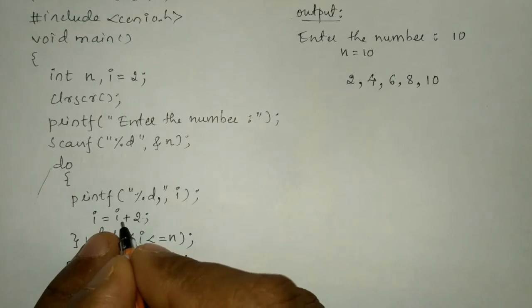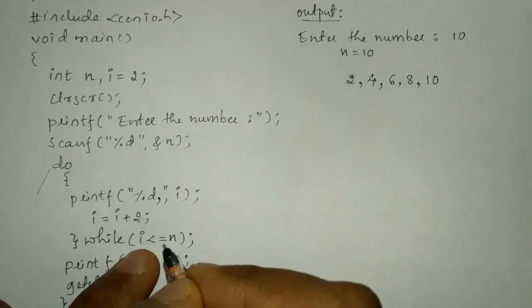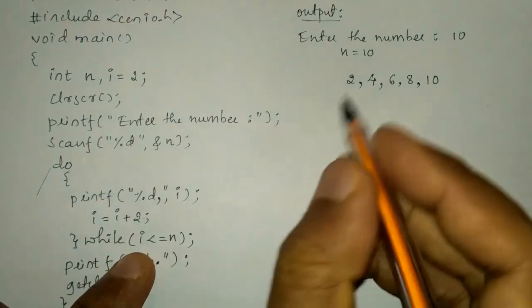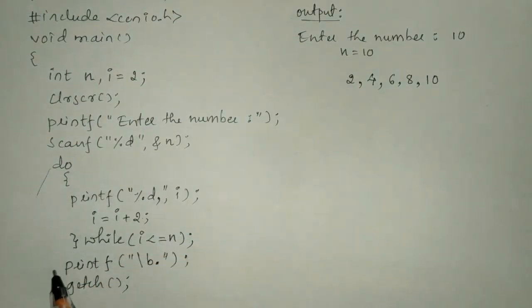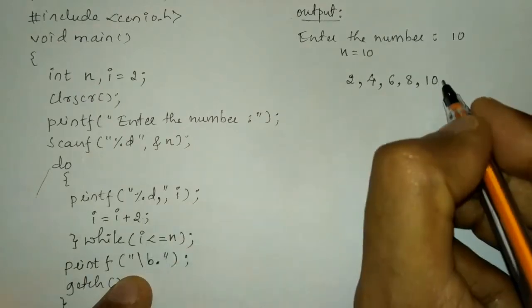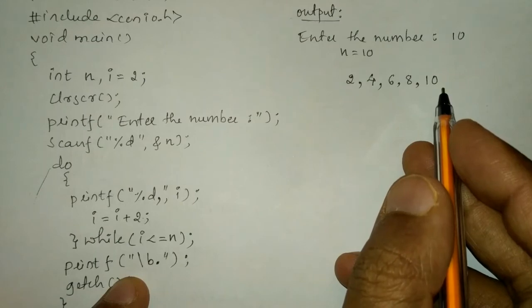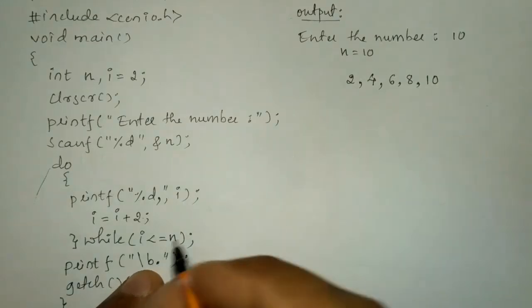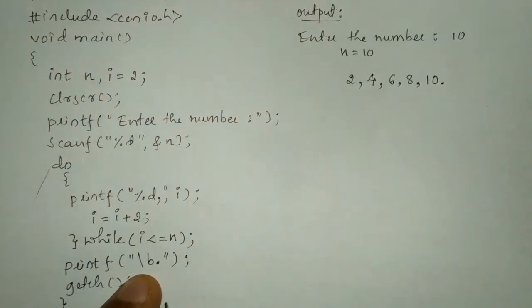So again it increments the value of i by 2. Earlier it was 10. Now 10 plus 2 is 12. So here it is going to check the condition whether 12 is less than or equal to 10. No, the condition fails. Once the condition fails, the control comes out of the looping structure and it is going to print this particular statement. Here it is going to put backspace. Earlier it was comma. Backspace means what? Backslash b is one of the escape sequences which moves back one character. After removing that comma, here you can see we have written a full stop. So this full stop will get printed over here.